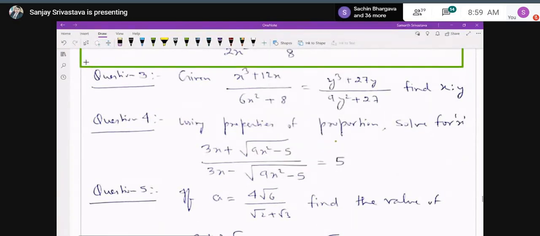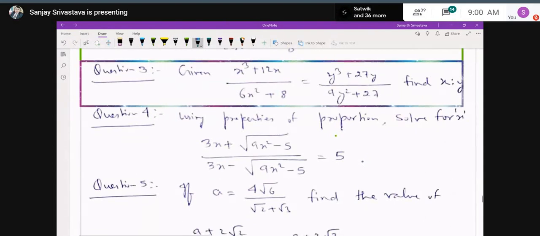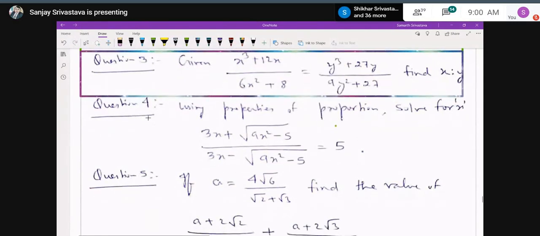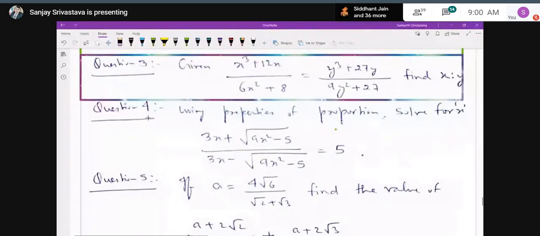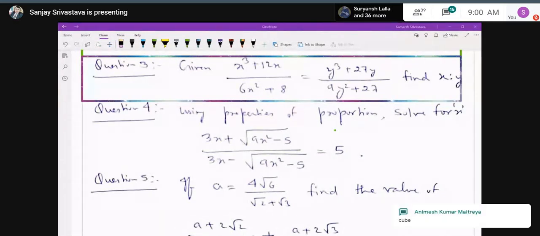Then question number 3. Given (x cube plus 12x) upon (6x square plus 8) equal to (y cube plus 27y) upon (9y square plus 27), find x is to y. You have to find the value of x is to y. Anybody can tell me how to proceed? Yes, boys, in this sum, what is coming in your mind? I just want to know. Yes, sir, we can use componendo and dividendo. Componendo and dividendo, in what way will you proceed? Just let me know.